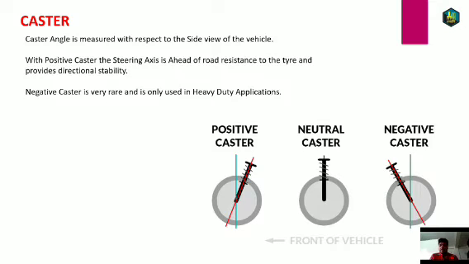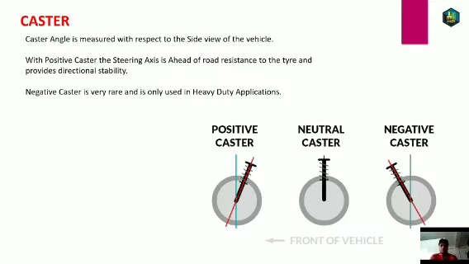When we come to negative caster, it happens very rarely, and it is only used in heavy duty applications where there is a rigid chassis or rigid vehicle that is very hard to move. So this is basically caster, and it is also a very important parameter defined with respect to the side view of the vehicle. It is mainly important to see whether the vehicle can be moved easily without applying much force on the steering axis.